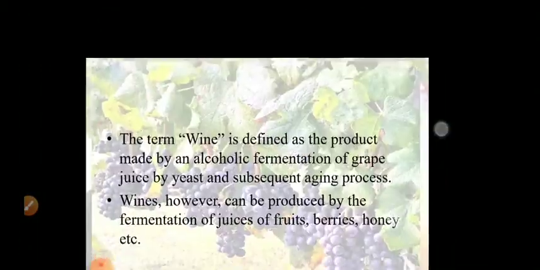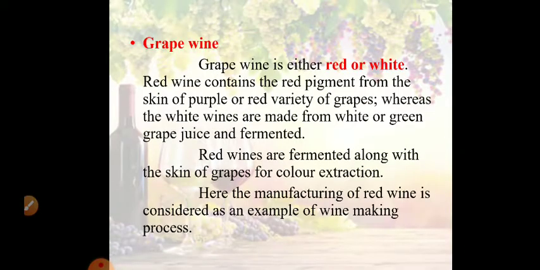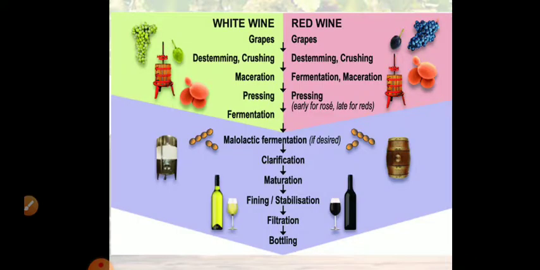We here are going to discuss the production of grape wine. Grape wine may either be red or white in color. For making red wine, red pigment from the skin of purple or red variety of grapes is extracted, whereas for making white wine, white or green grape juice is fermented. Red wines are fermented along with the skin of the grapes to extract the color that is present in the skin. And here we are going to discuss the production of red wine.